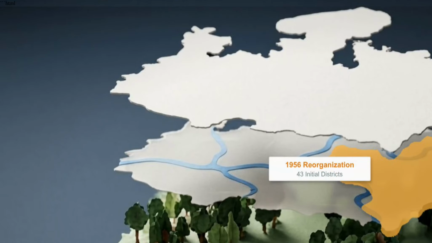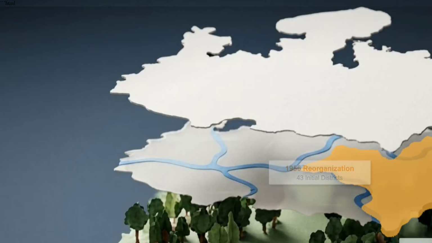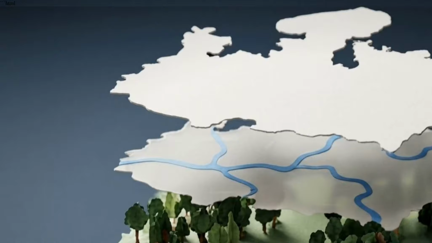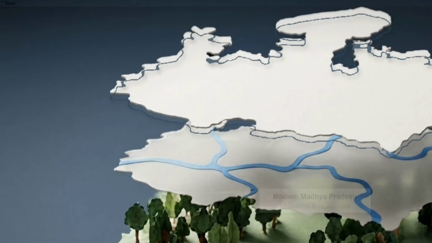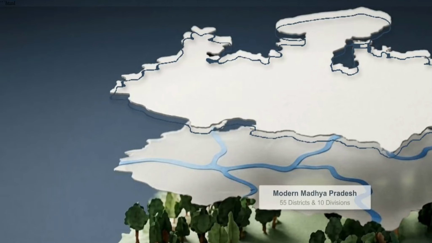That outer boundary held until November 1, 2000. Under the Madhya Pradesh Reorganization Act, the southeastern territory was carved out to create Chhattisgarh, leaving the state outline we recognize today. Over the following 2 decades, internal borders continued to shift. Today, the political grid consists of exactly 55 districts, organized under 10 administrative divisions.